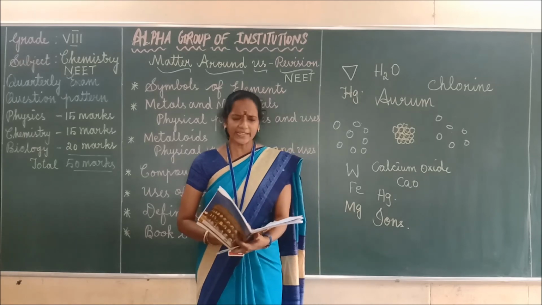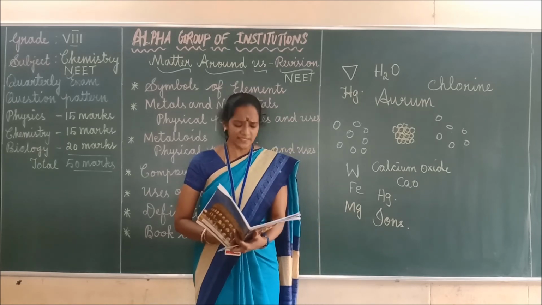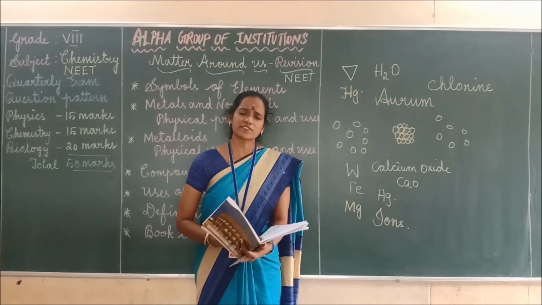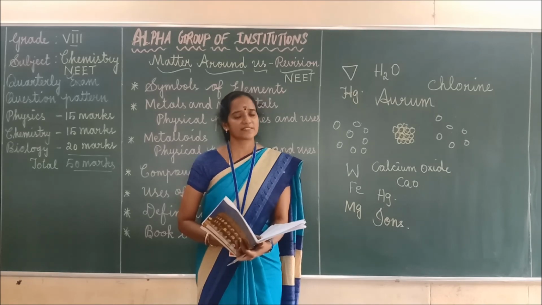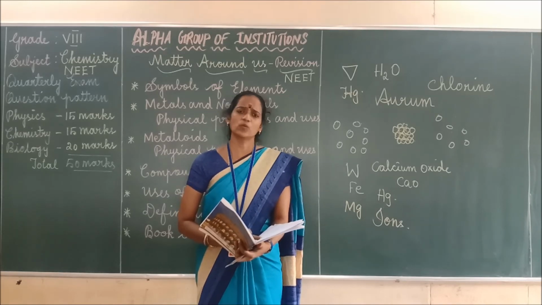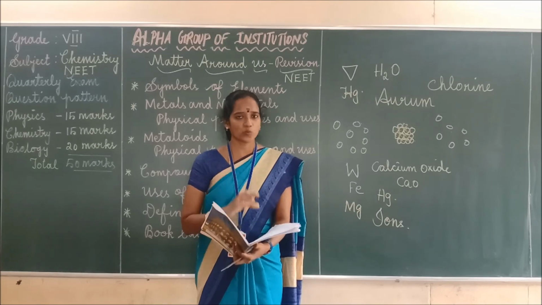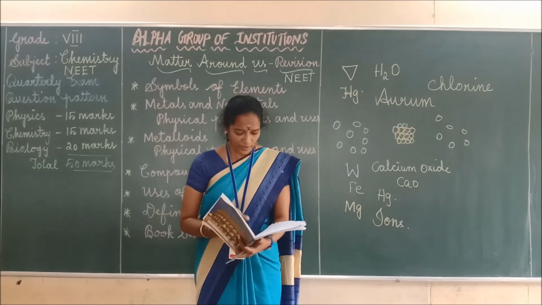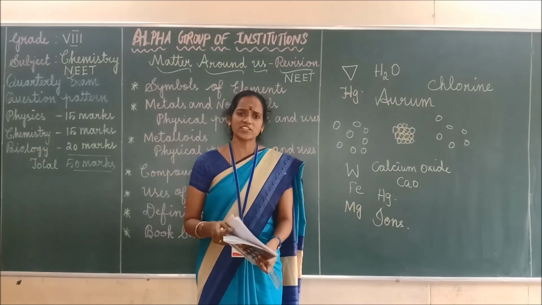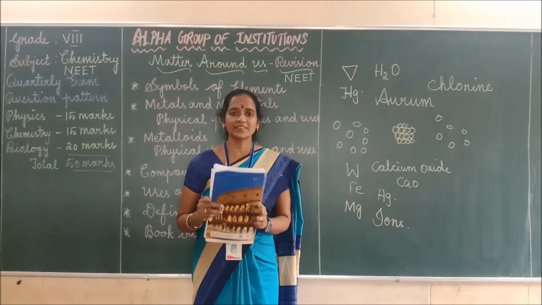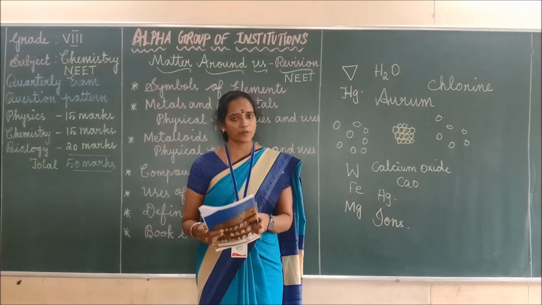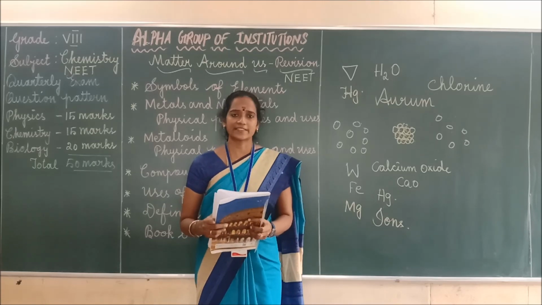Next, the various objects which exist around us are made of some kind of dash. It is nothing but matter. Then what do you mean by matter? Anything which occupies space and has weight is called matter, right? Next, matter exists in dash. Matter exists in all the three states: solid state, liquid state, as well as gaseous state.